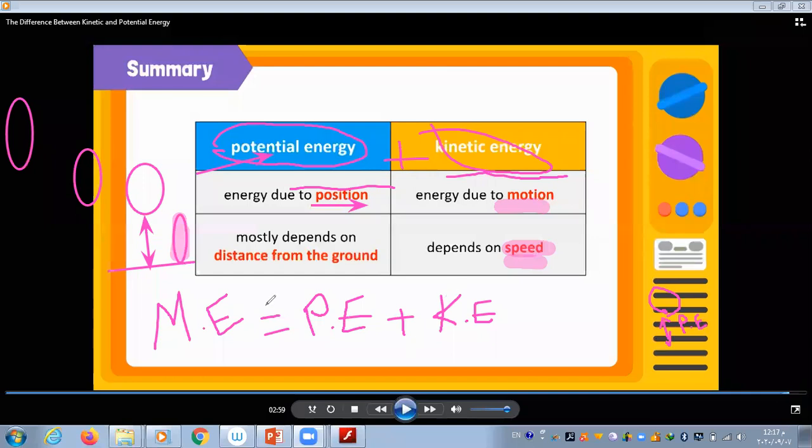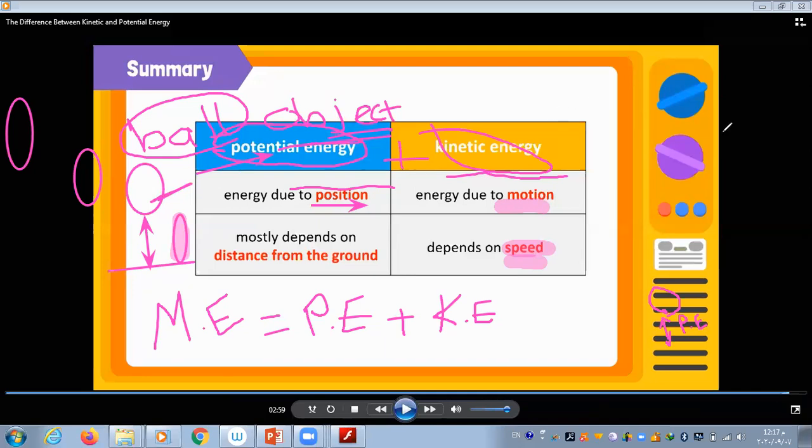Okay, so now mechanical energy equals potential energy plus kinetic energy. And pay attention here, we are talking about the object itself. We are talking about the pole, right? We are talking about the object, for the potential energy and kinetic energy of this pole.